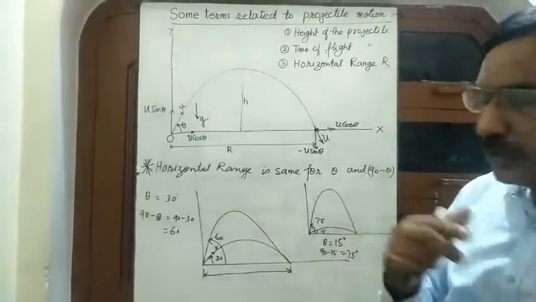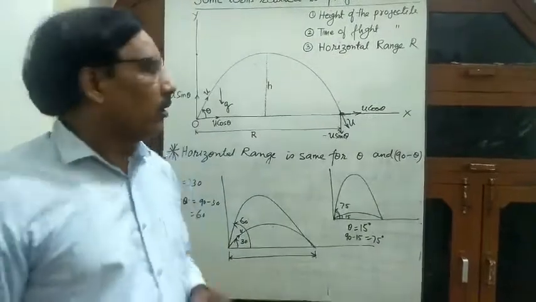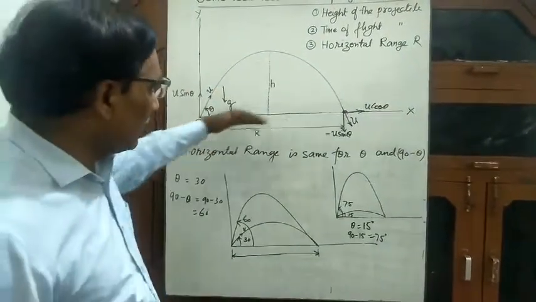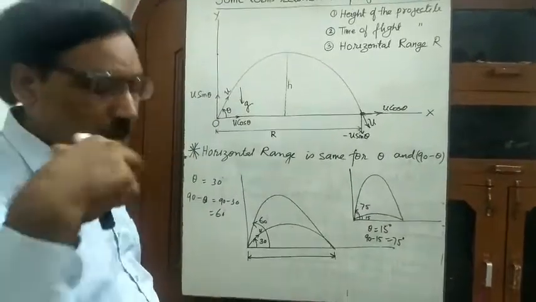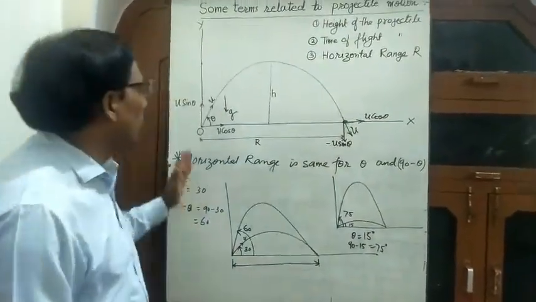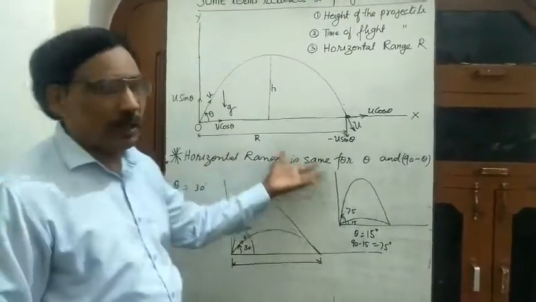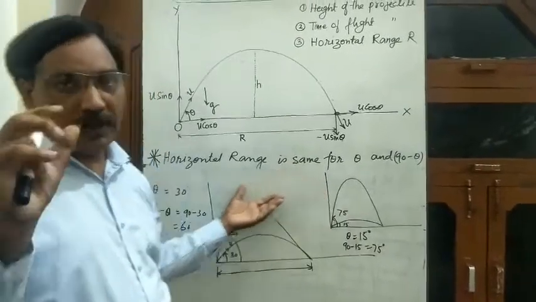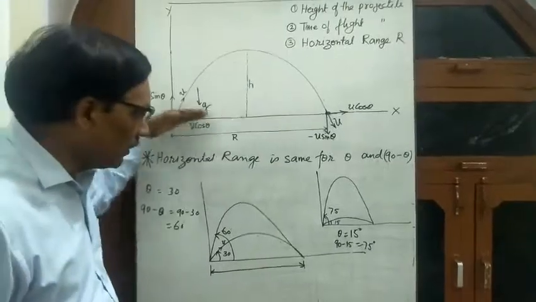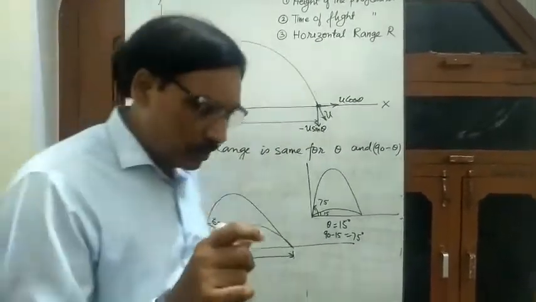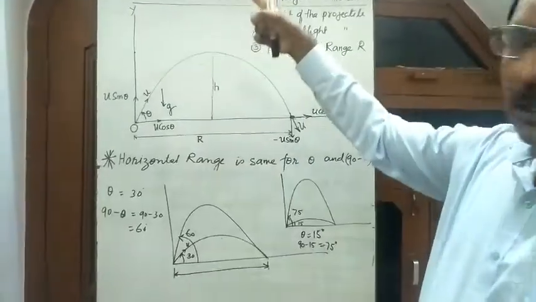Remember, while doing the numericals, take care whether the angle is given with the horizontal direction or the vertical direction. Sometimes in a question it is given that a stone is thrown making 30 degrees with the vertical, and the students directly apply these formulas. So the answer will become wrong, because here the angle is not with the vertical, the angle is with the horizontal. So study the question carefully whether the angle is given with the horizontal or with the vertical.